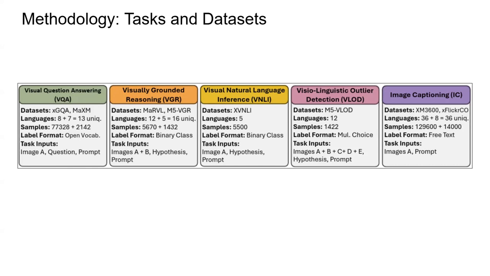The fourth task, which is a new one, visual linguistic outlier detection. This was a multiple choice type of task. Given five images and a hypothesis, the model had to pick the outlier one based on the hypothesis. The fifth one, image captioning, which is a free text type of task. Given an image, the model had to generate its caption.